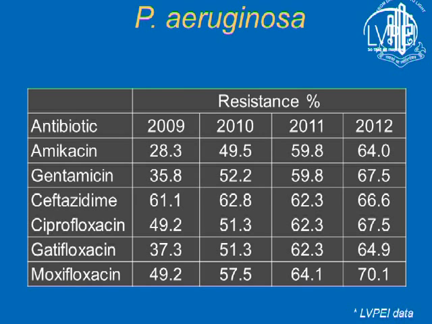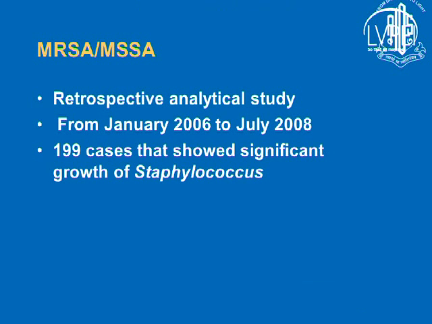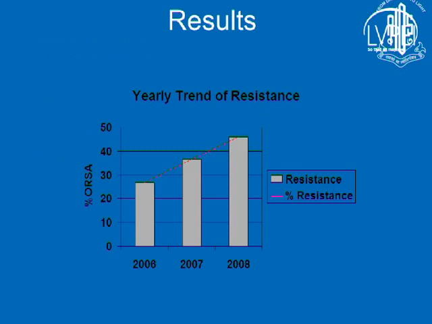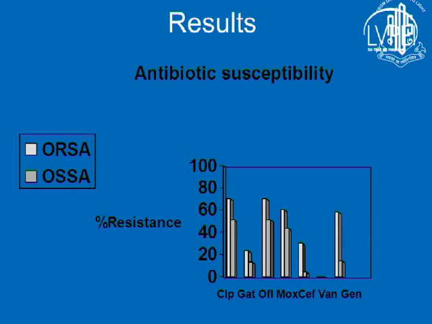So we did a study in 2006 to 2008 about MRSA and MSSA. We collected 199 cases of Staphylococcus growth, and we see the trend of increasing resistance year by year. The good thing is that MRSA versus MSSA are clinically not very different, but sensitivity-wise, you see gatifloxacin having nearly equal sensitivity in both MRSA and MSSA.